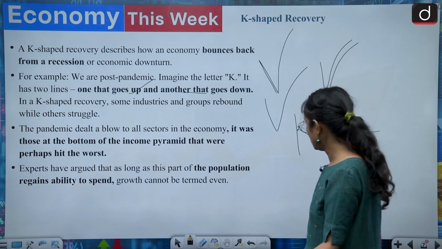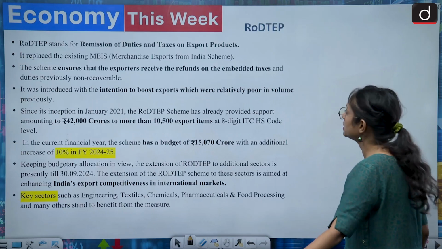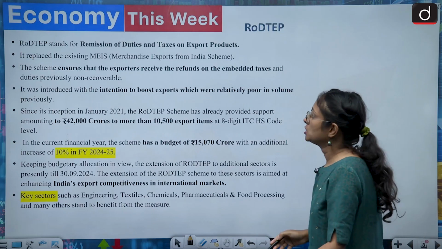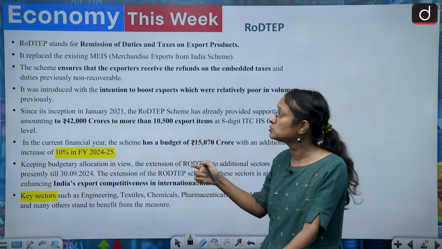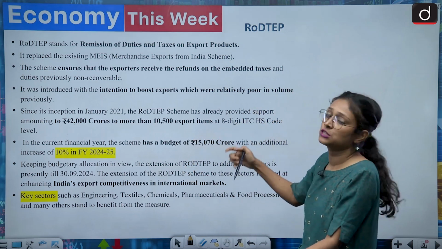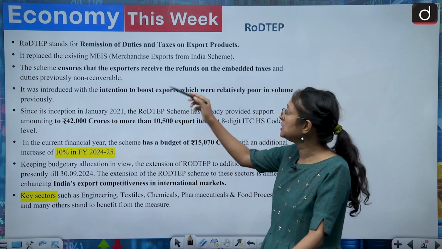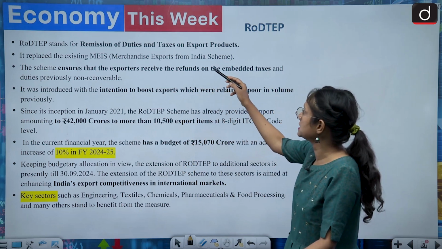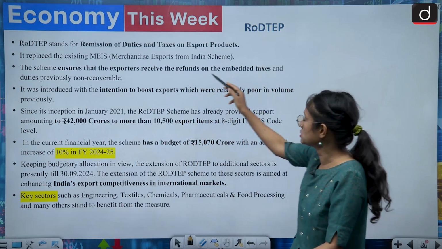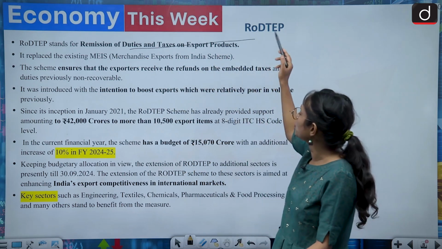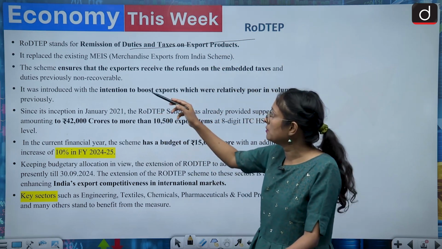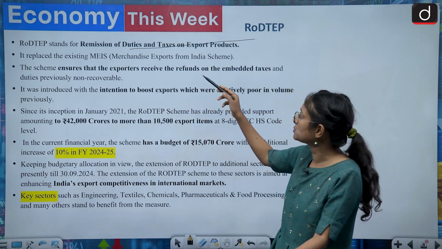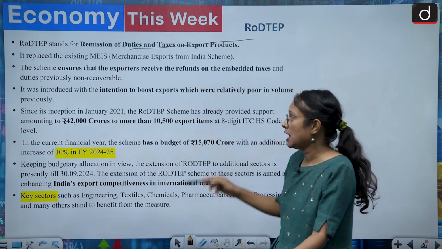Now we come to another one. Another one is about RoDTEP. Recently RoDTEP is in the news because of FIEO. So what does it stand for? RoDTEP stands for Remission of Duties and Taxes on Export Products. This is the full form, and it has replaced the existing MEIS, which is the Merchandise Exports from India Scheme.